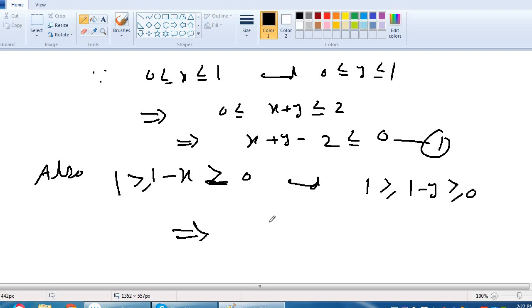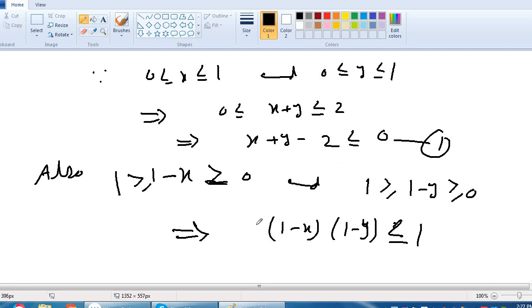This implies that 1 minus x into 1 minus y is less than or equal to 1, because if we multiply 1 with 1 and 1 minus x with 1 minus y, we again have 1 is greater than or equal to 1 minus x into 1 minus y.